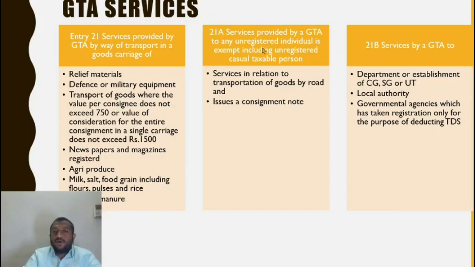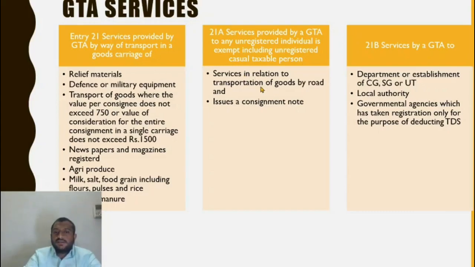Now services by GTA to an unregistered person are exempt, excluding unregistered casual taxable persons. Services provided by GTA to any unregistered individual are exempt. To other persons, such as a body corporate, whether registered or not, a cooperative society, a factory registered under the Factories Act, a society, or an association of persons, it is subject to tax under reverse charge. But if the GTA service is provided to an unregistered individual, then it is exempt. Remember, to any other person, if GTA service is provided, it is subject to tax.